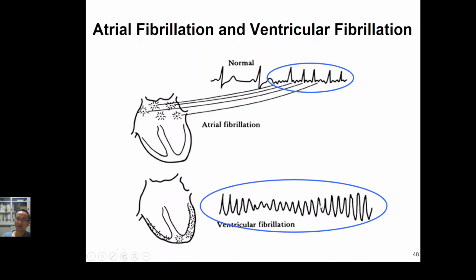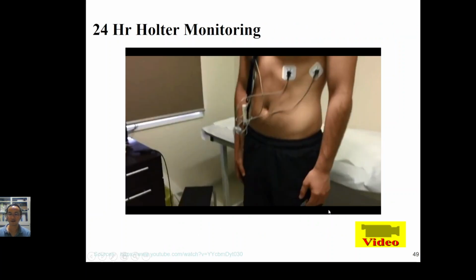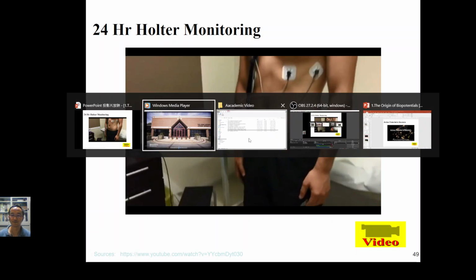So that is the reason why you can see that different ECG signal patterns will have different disease representations. So right now I would like you to have a look at an ECG monitoring system. That is a 24-hour Holter monitoring system.